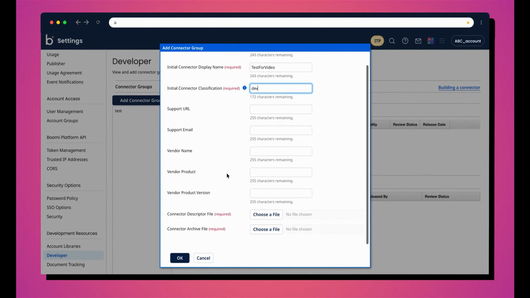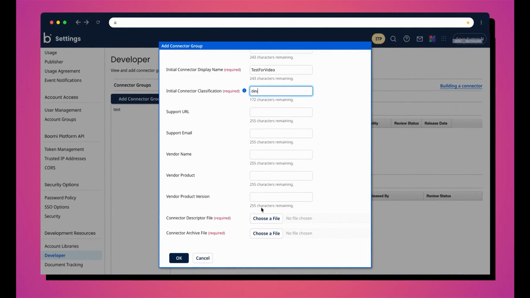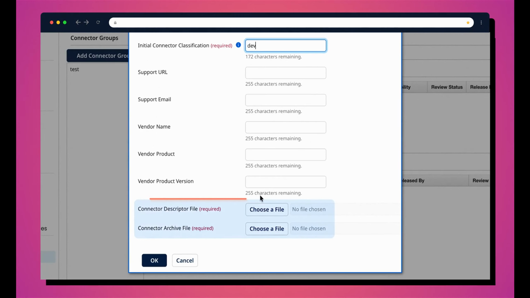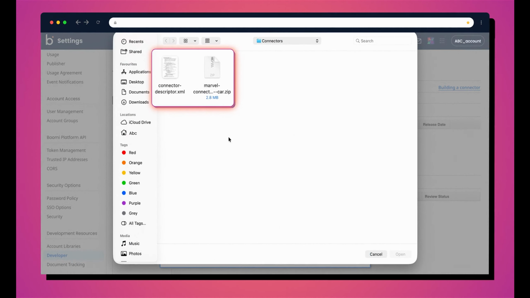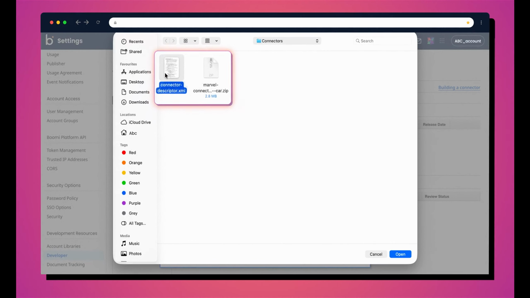Next, we will upload the connector descriptor file and connector archive file. You can find both files in the Resources/Meta Info folder of your connector project. Under Connector Descriptor File, click Choose a File. Navigate to the Meta Info folder, select the descriptor file, and click Open.